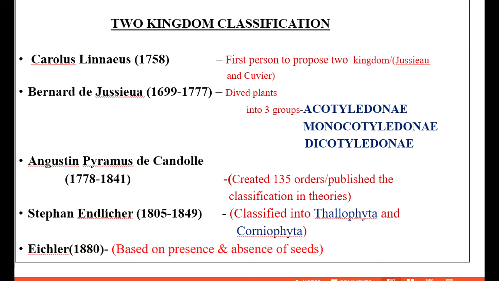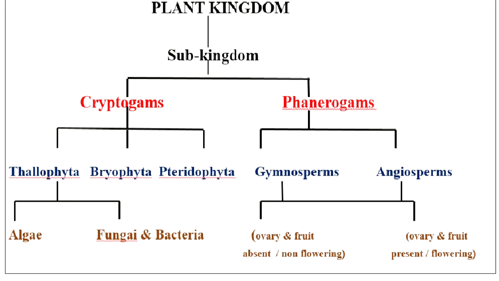Then Eichler in 1880, based on the presence and absence of seeds, differentiated plants. This is what was proposed by Eichler in 1880. He divided the plant kingdom into cryptogams and phanerogams. In cryptogams, you have Thallophyta, Bryophyta and Pteridophyta. And in phanerogams, you have gymnosperms and angiosperms.